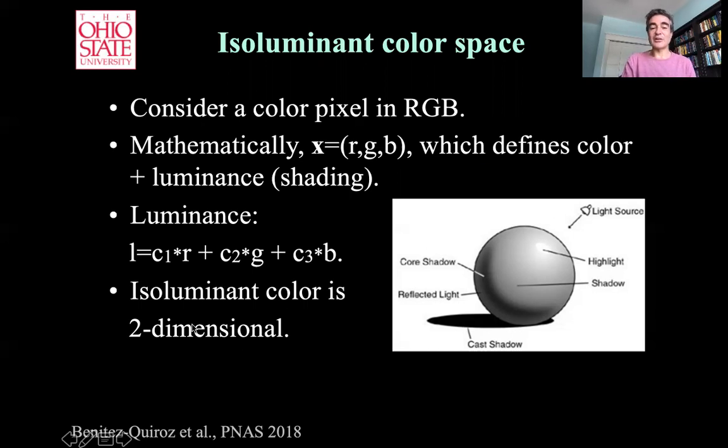Now, the isoluminant color space: isoluminant means without luminance. So by definition, the other two dimensions of this three-dimensional vector define the color dimensions. And hence, color is two-dimensional, not three-dimensional, right? Color is just two-dimensional, at least isoluminant color is.